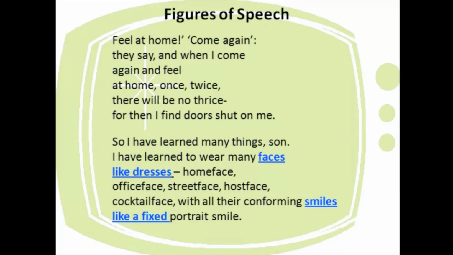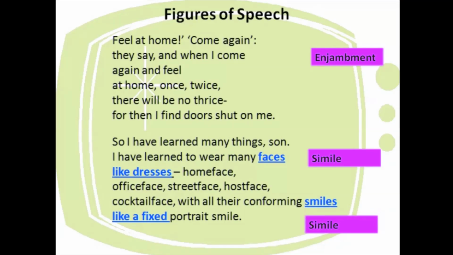Next one we see, "I have learned to wear many faces like dresses." Now he is comparing how he changes face with dresses using the word like. When we are comparing two things using like, as, so, then that is called simile. Then we have "conforming smiles like a fixed portrait smile." Fixed portrait means photograph. He is comparing this smile to a photograph smile. So that is also called simile.